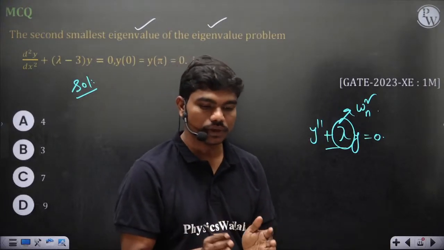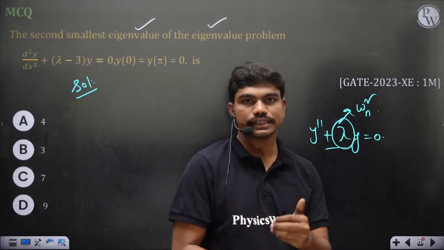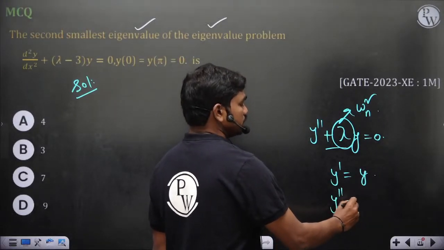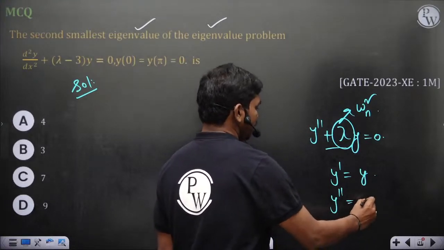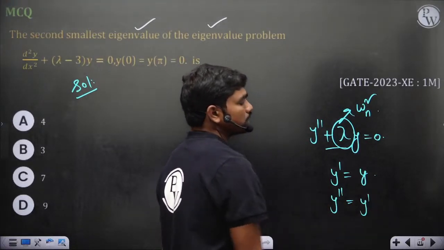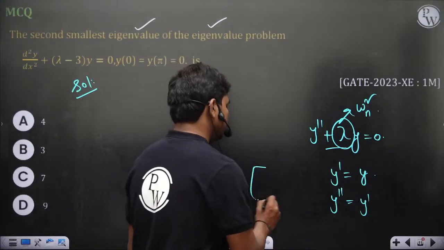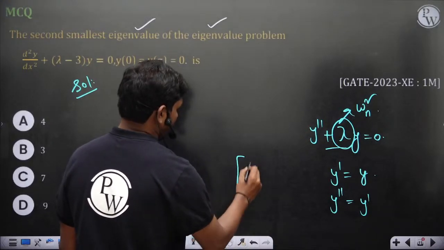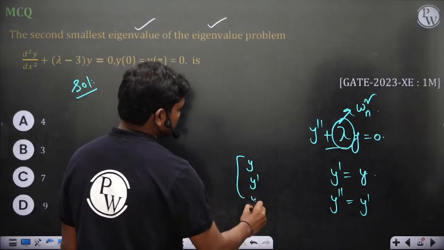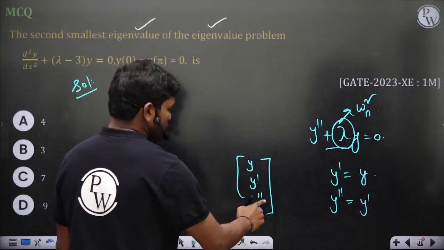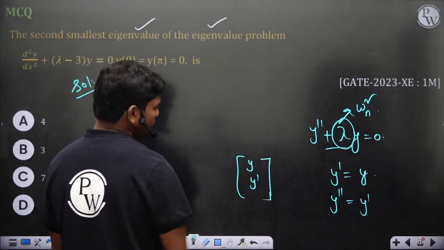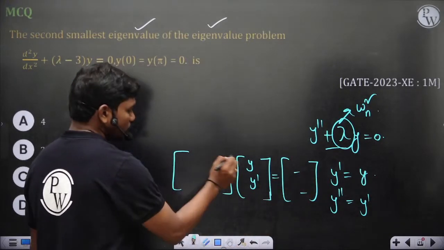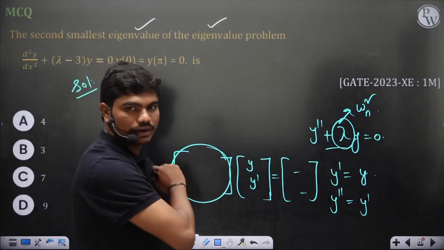Right now, whatever syllabus you have, at least for XC, does not include some higher calculus. Otherwise what you do is you take y dash as y, then y double dash is equal to y dash. So these are the equations you get. Then we'll see for y dash, y double dash actually. So you will get some coefficient matrix and you will get some numbers. Whatever frequencies you get are actually the eigenvalues of this particular matrix.